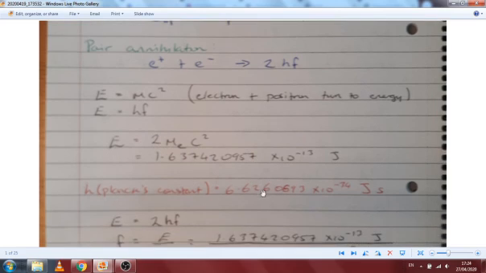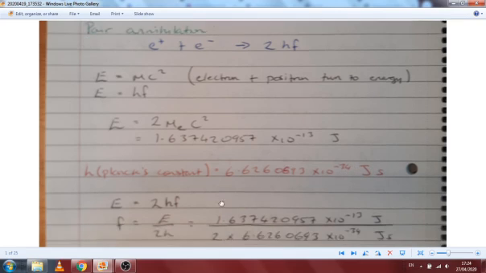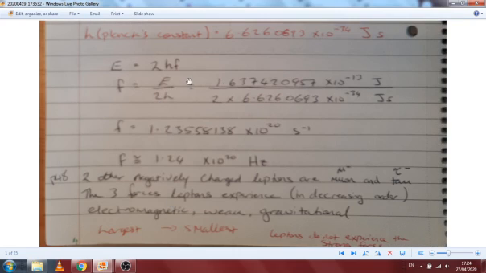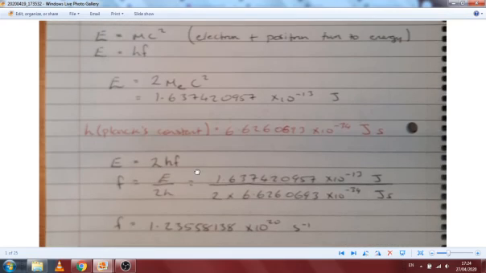Planck's constant, again given in the tables, is 6.626063 by 10 to the minus 34, and the unit is joule seconds. The energy that we calculated here, this mass which is turned into energy, is equal to hf. That's why I got those two formulas there. So this much energy has been produced.